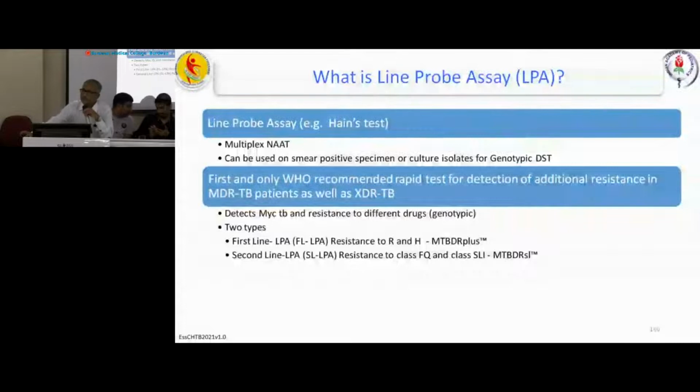And there are two types. First line, which detects resistance against isoniazid and rifampicin, and second line, which detects fluoroquinolone and second line injectables, amikacin, kanamycin, capreomycin, like that. So both tests are to be done to see the resistance pattern against these drugs. And there is another test, that is LCDST, that means liquid culture DST, which tests resistance against moxifloxacin, linezolid, and other drugs.